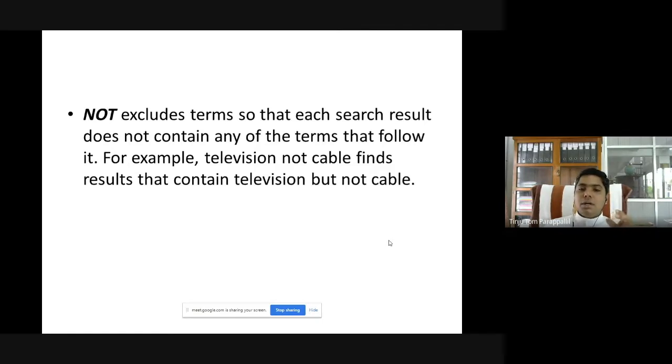For example, we have television and cable television. So you need to omit this. When you are searching for television, naturally cable television also will come up. So what do you want to do? You need to omit cable. So how will you enter it? Television in capital letters, NOT, then cable TV. Then in the search result, cable television will not be present. That is the importance of the NOT Boolean operator.